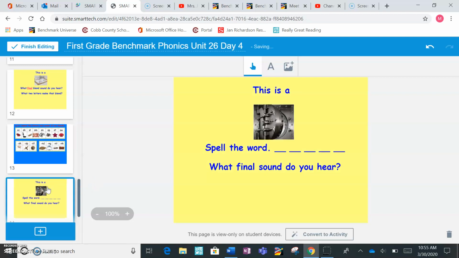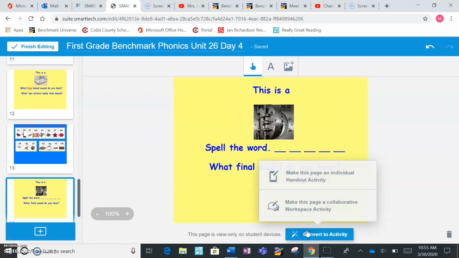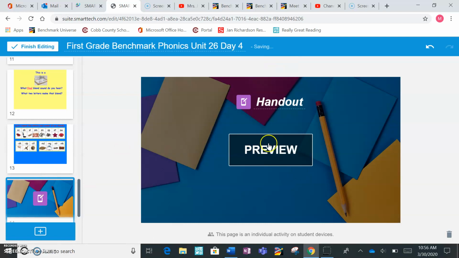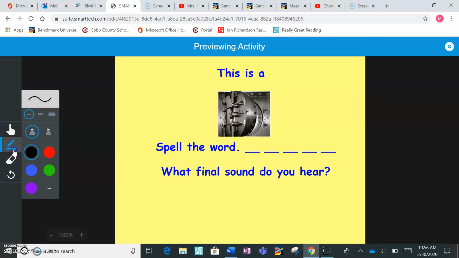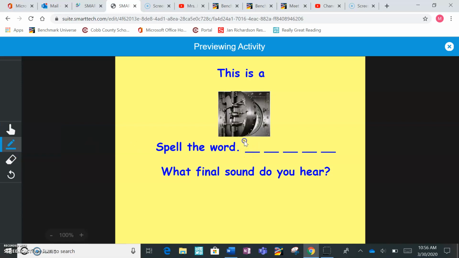All right, this is a vault. Vault. Let's spell that word vault. Let's see, vault. Ready? V. Ooh, I know what that is. V-aw. Oh, we learned lots of spellings. Which one is it? I have to think about how that word looks. Here you go. Vault. What final sound did you hear there? Yep, I heard a t too.